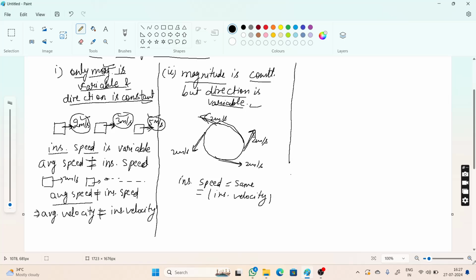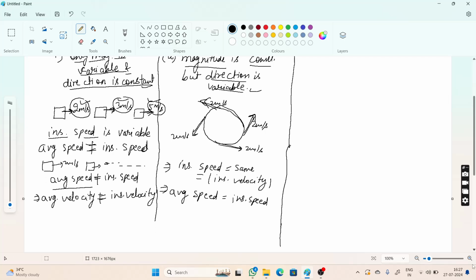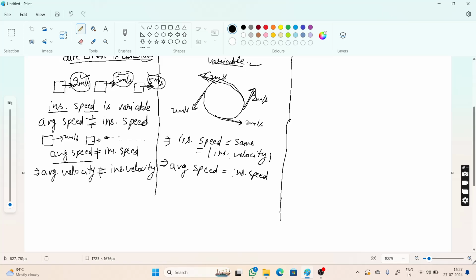What about average speed? Of course, if instantaneous speed is same, then average speed must be equal to instantaneous speed.